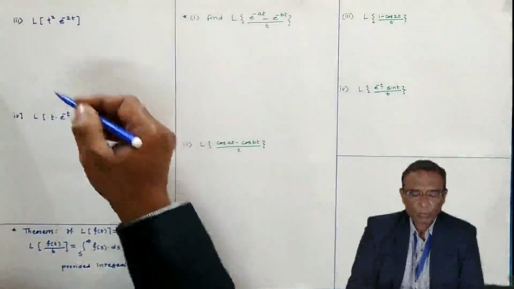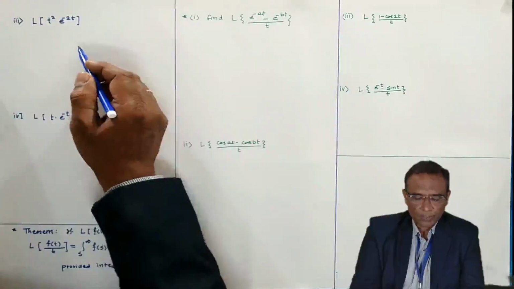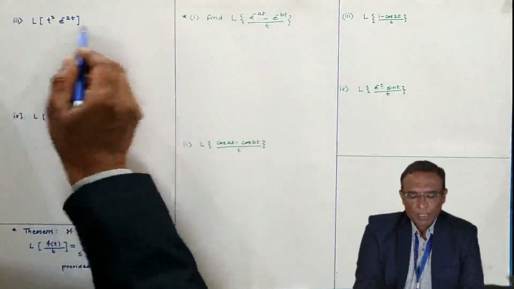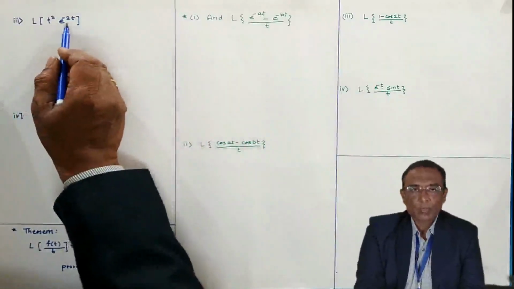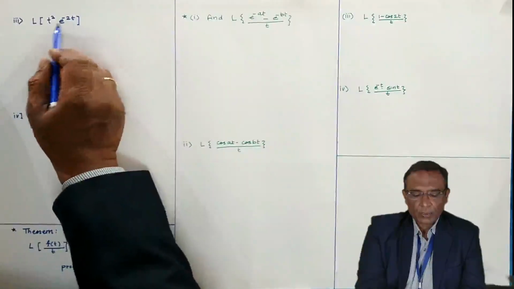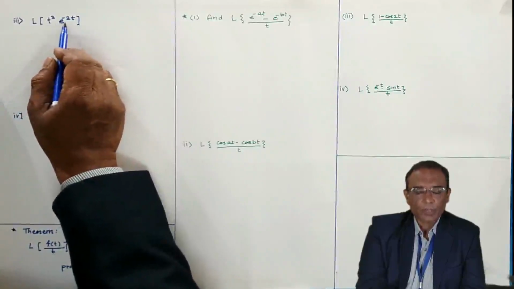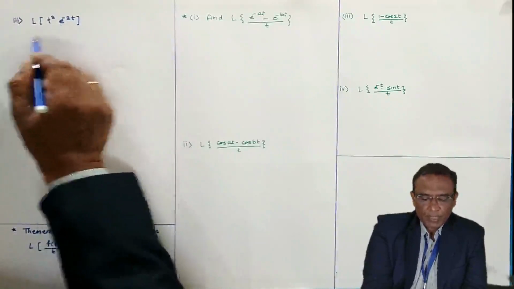Now very quickly we are going to solve some problems, or MCQs, on Laplace transform. In this MCQ I have not written in the standard form, but this type of MCQ may be asked in examination. Laplace of t square e to the power minus 2t. Here you can use the multiplication by t theorem, or you can use the shifting theorem directly. If I use the shifting theorem, what will happen?